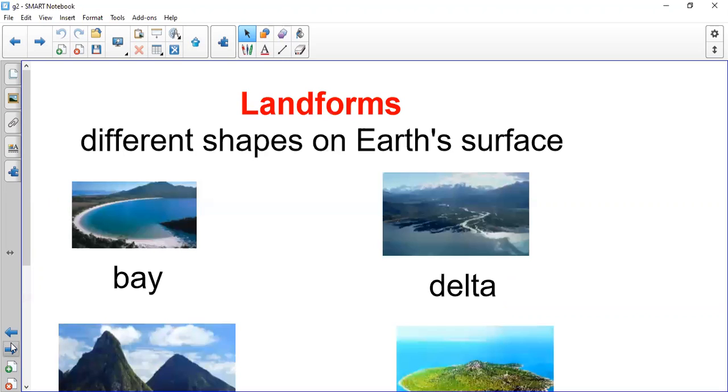Here is telling you that we have different shapes or different landforms on Earth's surface because of erosion, because of weathering, because of volcano, because of earthquakes. The shape of the Earth is changing. We don't have one shape on the Earth. We don't have mountains only, we don't have islands only, we don't have lakes only. No, because of the changing of the earth's crust and because of the weathering, erosion, earthquakes, and volcano happening, and many things and many operations that are happening in our earth, we have different landforms on earth. We have different shapes on earth.